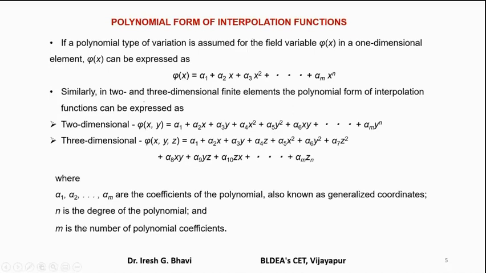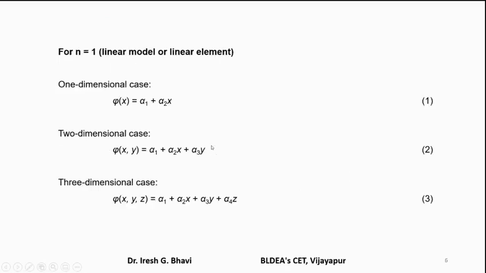Okay. So n is the degree of the polynomial or order of the polynomial, and m is the number of polynomial coefficients. So let us write down. For linear model or linear element, for n is equal to 1, whether it is a linear bar element or linear triangular element or linear tetrahedron element.